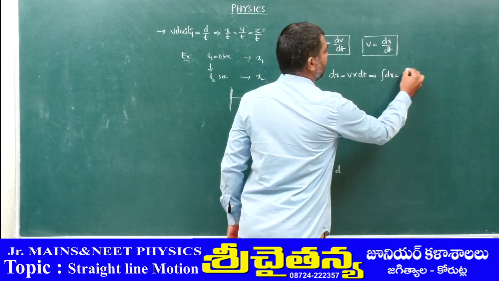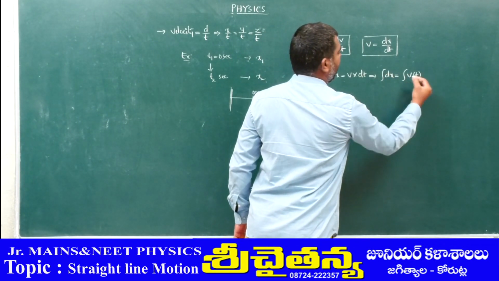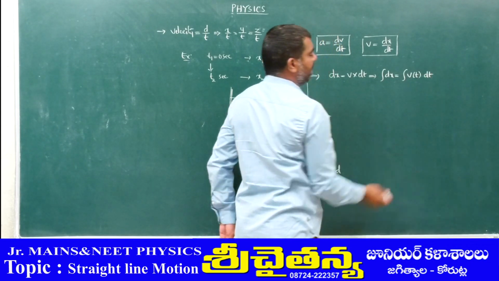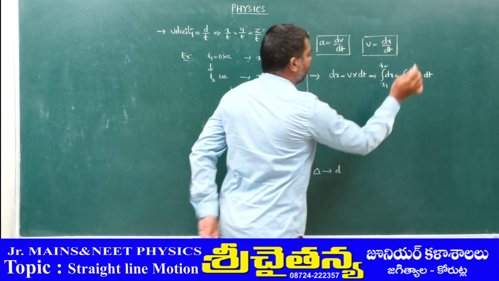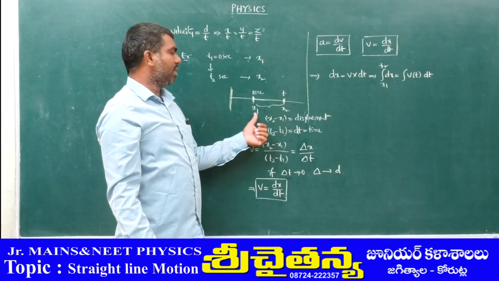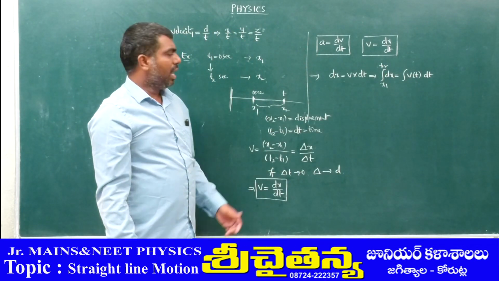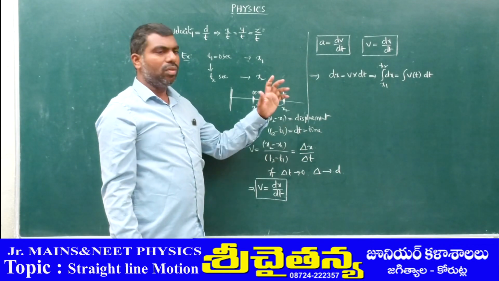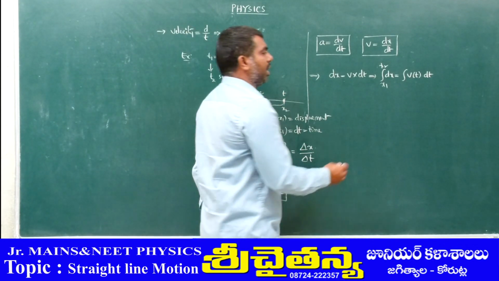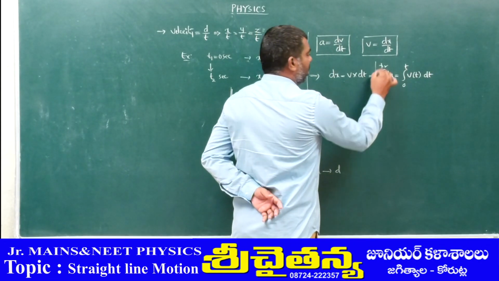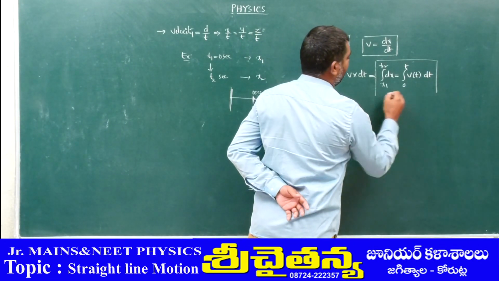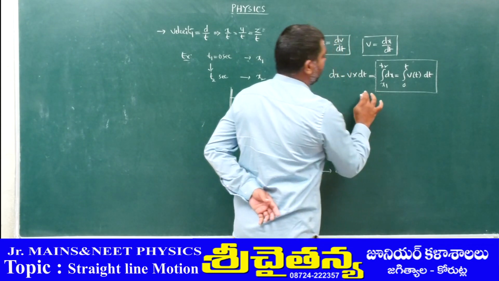Integration of dx is equal to integration of v as a function of time into dt. The limits are x1 to x2, and the time limits are 0 to t. So this is the displacement of the particle when you know the velocity as a function of time.